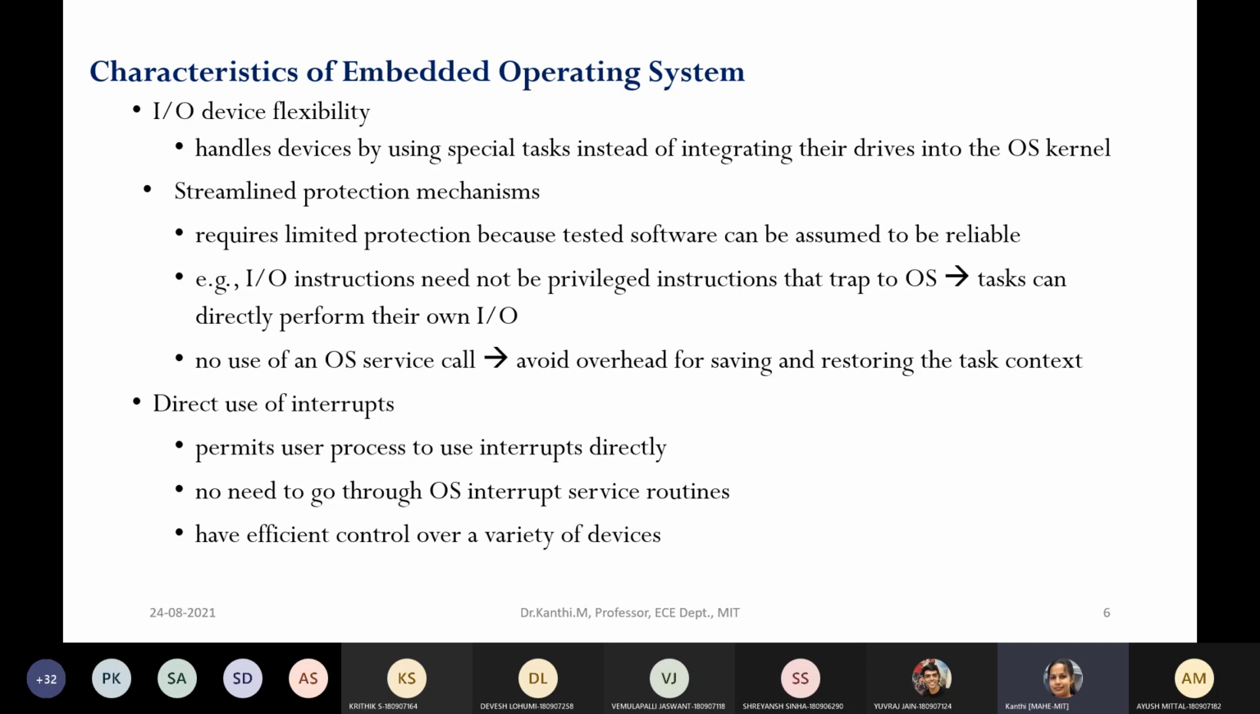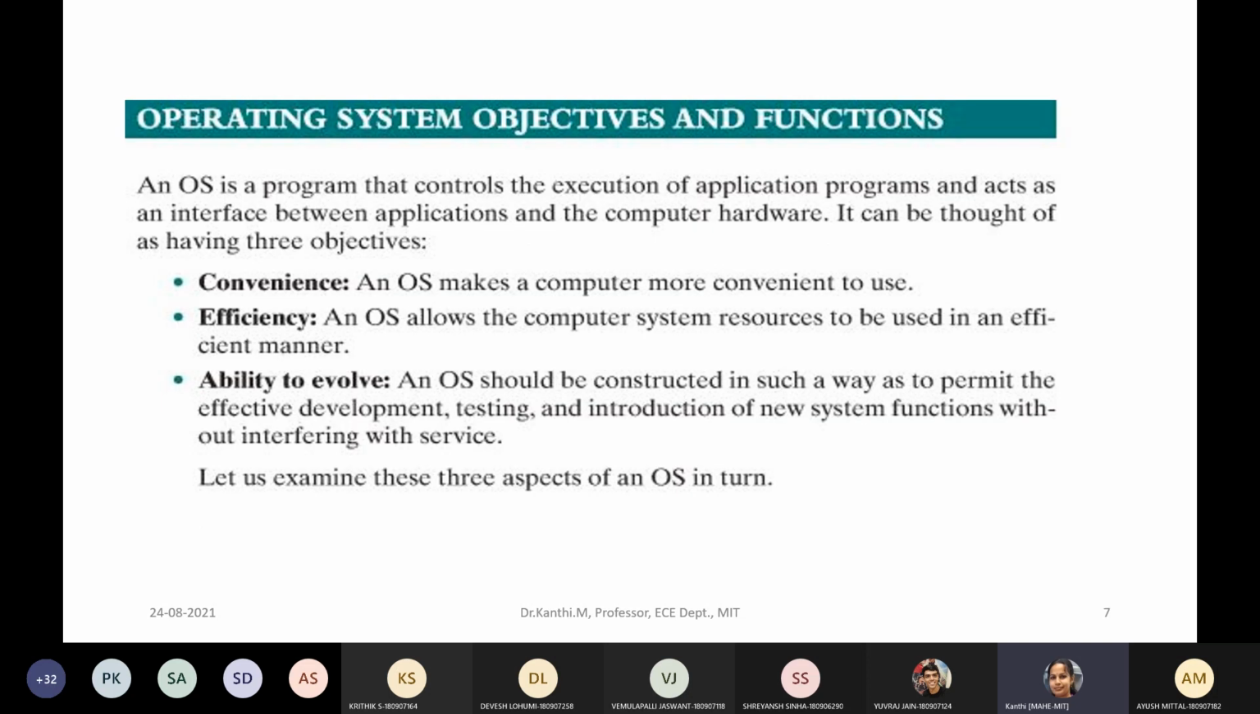So these are the characteristics of embedded operating systems. Now, why do we need, what is the advantage of having the operating system? In another lecture, I'll be showing what the advantage of having the operating system is. The main objective of the operating system is to make things convenient for the user.